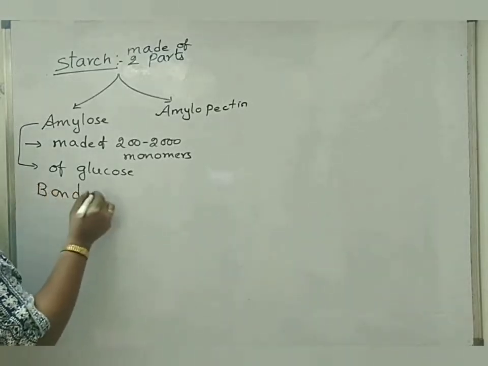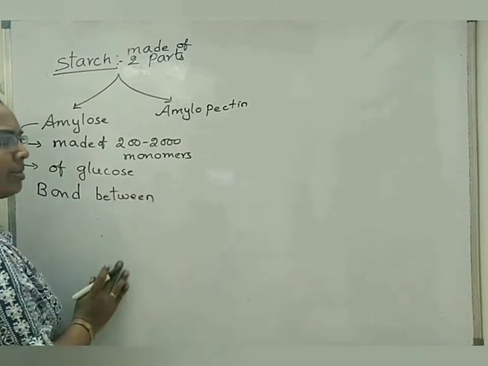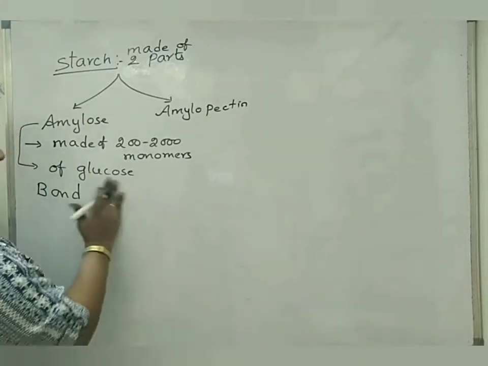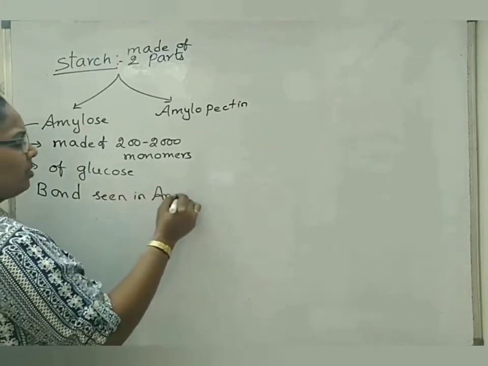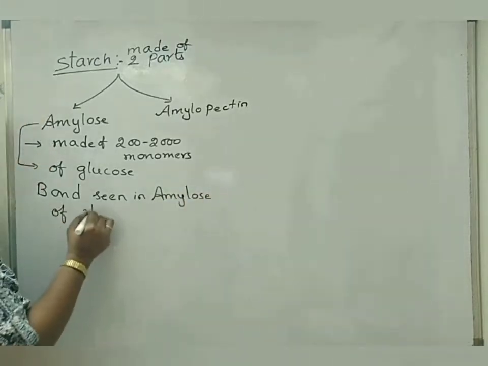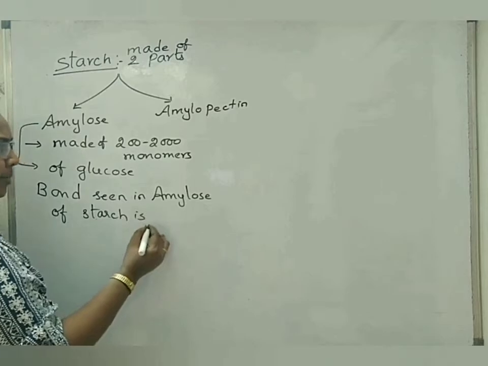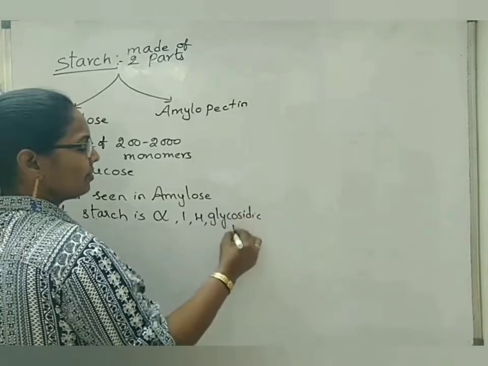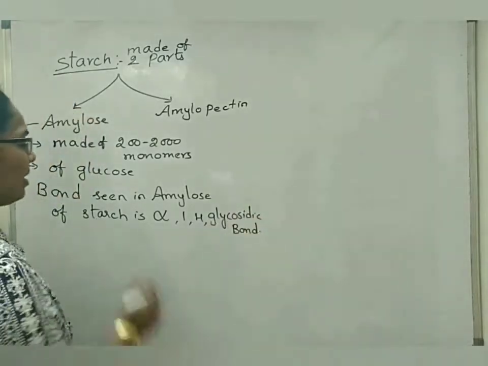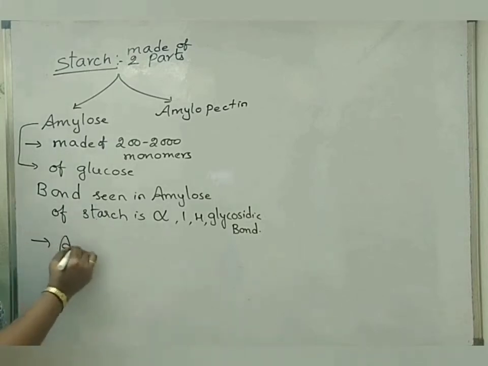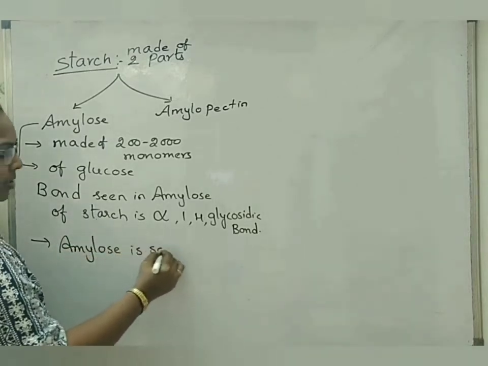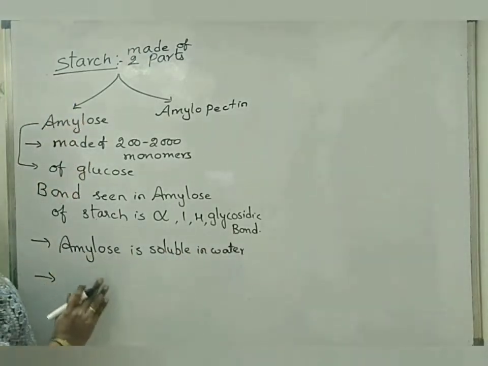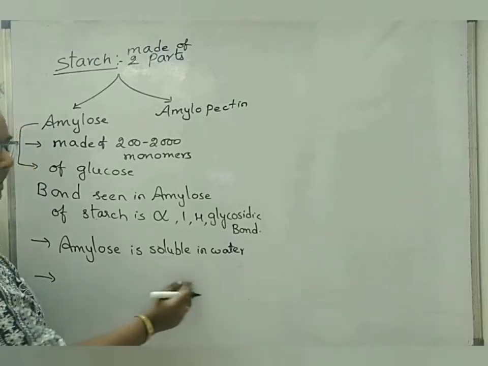Bond between these glucose molecules, the bond seen in amylose part of starch, is only one type of bond we can see, that is alpha 1,4 glycosidic bonds. Now, amylose is soluble in water. Another point, amylose exists in helical form or in linear structure only.